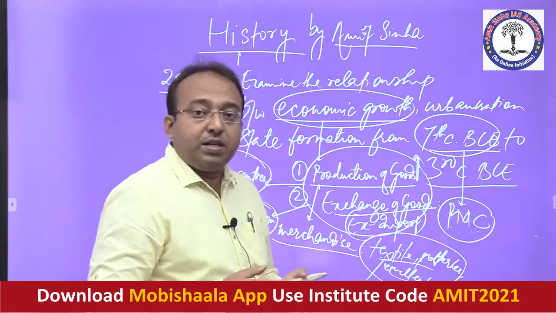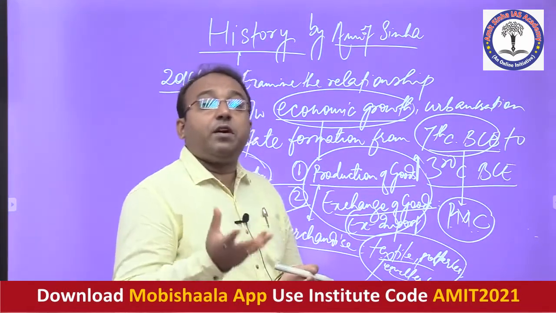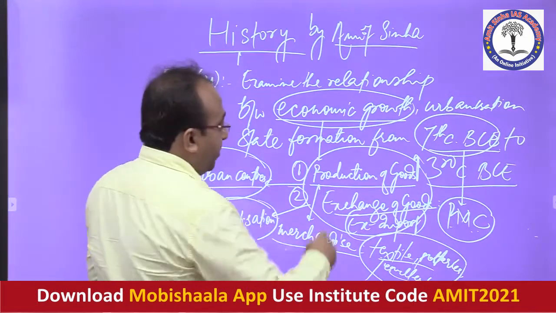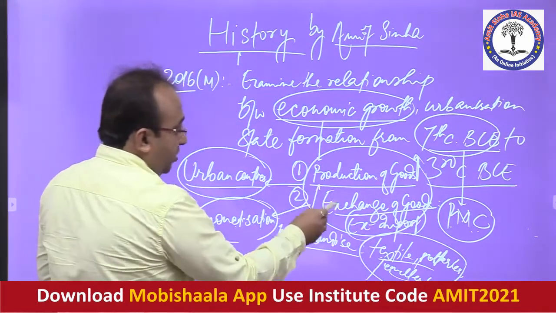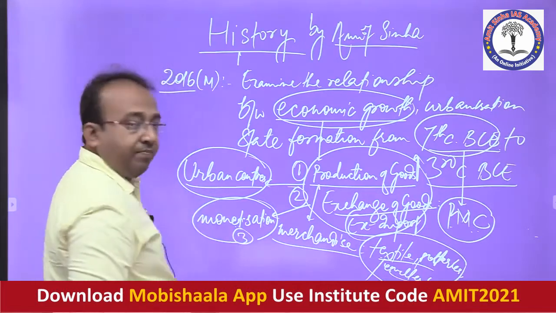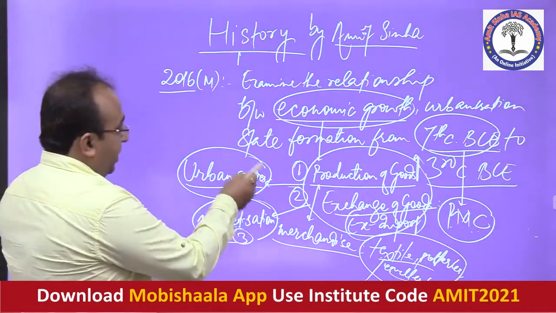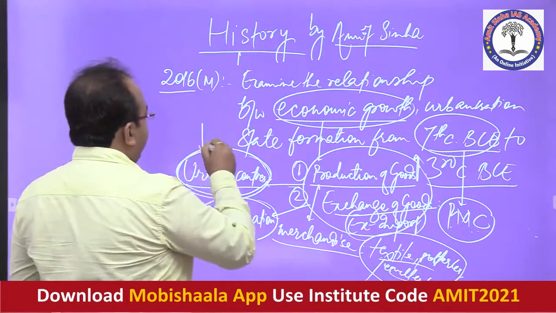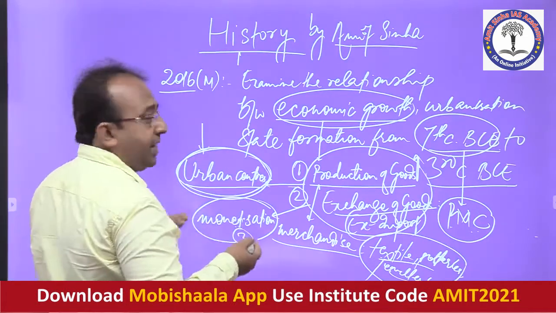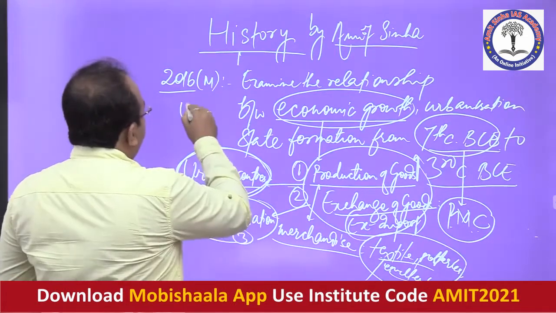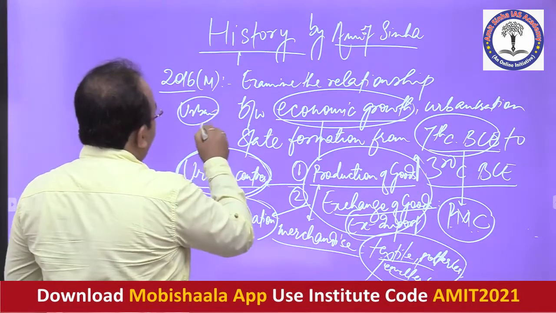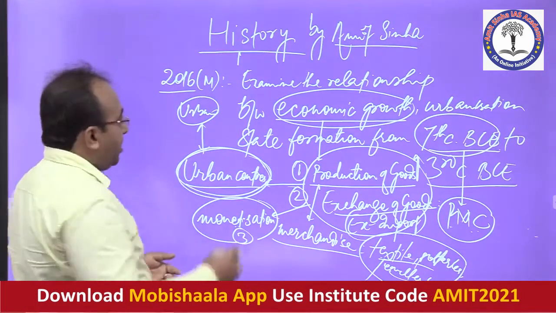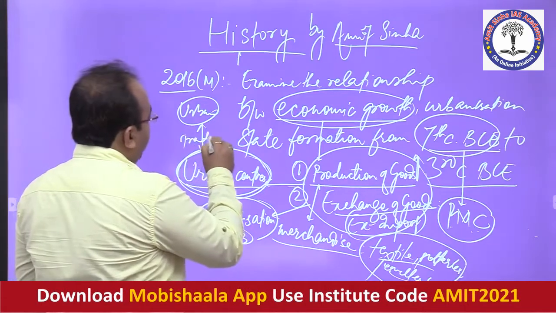So in this process, it also gave a boost to the concept of urban centers. So you see, the emergence of urban centers took place because of all these factors. So these three factors led to the emergence of urban centers. And when multiple urban centers started coming up in ancient India, of course, in between the urban centers there was regular exchange of goods and trade started happening. So trade and commerce got a boost